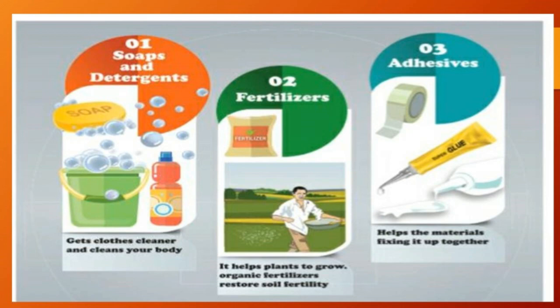It is used in surgery for setting fractured bones. If a bone is broken, they will use plaster of Paris to set the bone. It is also used for statues and toys. The last one is gypsum and Epsom salt. It is helpful for humans, animals, plants as well as the environment. So it is very helpful in our day-to-day life.